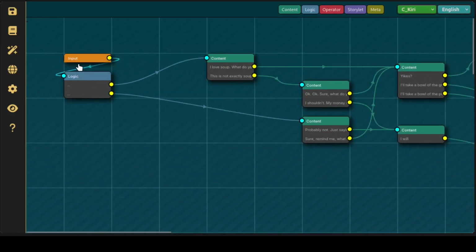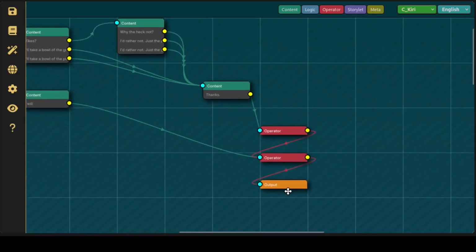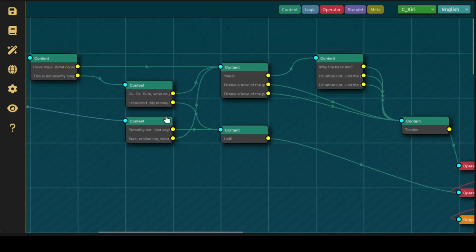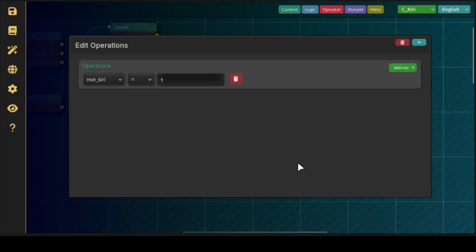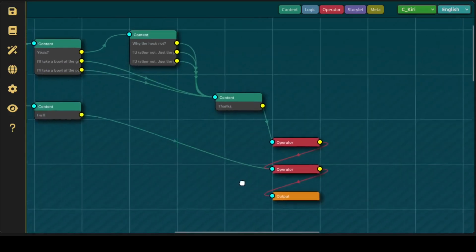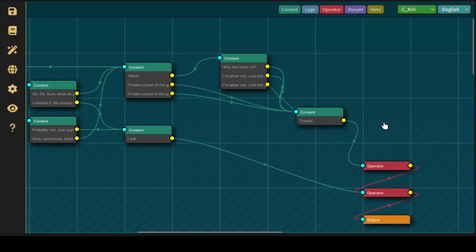Again, like the main one, it comes in via the input, and then goes into the rest of the nodes. And at the end here, just before I go to the output, this should be the whole conversation, but if I go to the output node over here, this is where I set my value met Kiri equals 1, and this here linking to there and then linking to here, this is where you agree to buy soup.